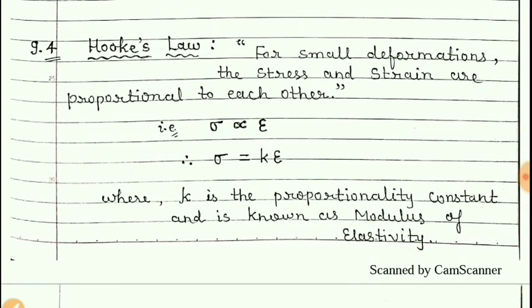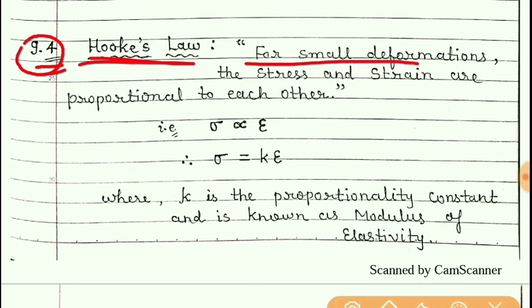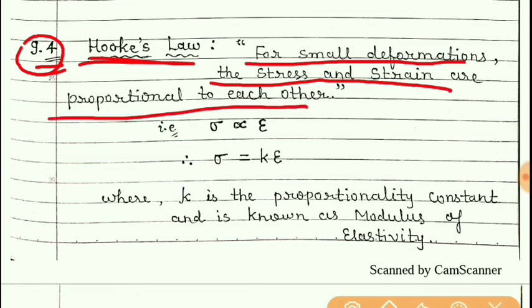Now let us study about Hooke's law. It is quite simple. So topic number 9.4, Hooke's law. According to the statement, for small deformations, the stress and strain are proportional to each other. Means sigma is directly proportional to epsilon, that is stress is proportional to strain.